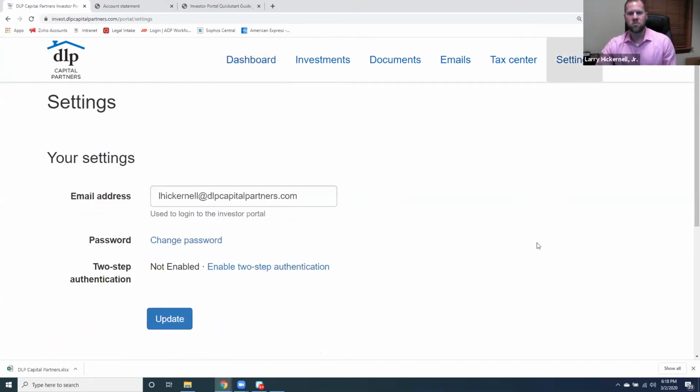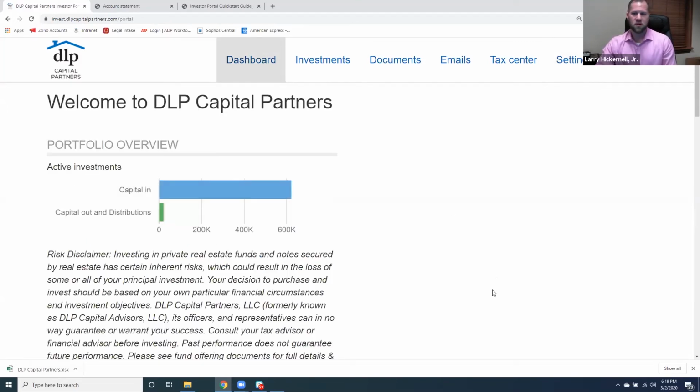So of course you can change your password. For this particular account, we did not have two-step authentication, but for security purposes, I would definitely highly encourage you to do so. That way it sends you a code to the phone number of your choice where you can actually get in, and it's just an added level of security. So of course that's incredibly important for us as well.